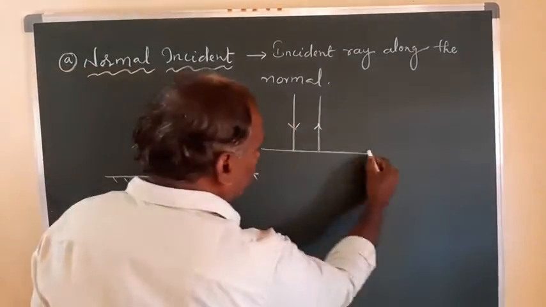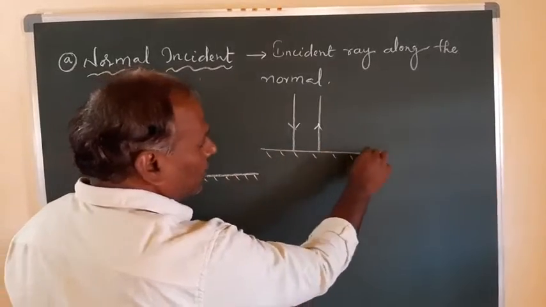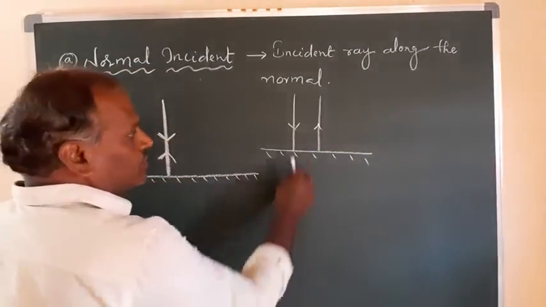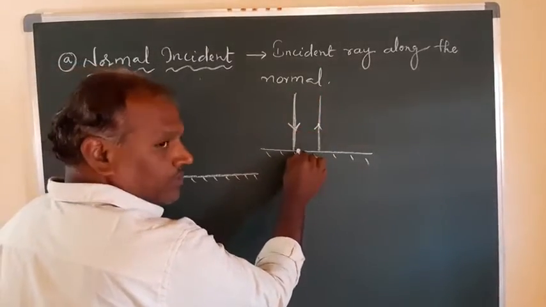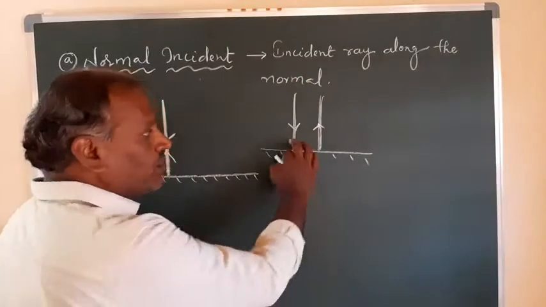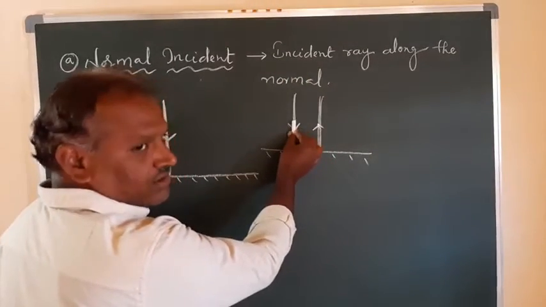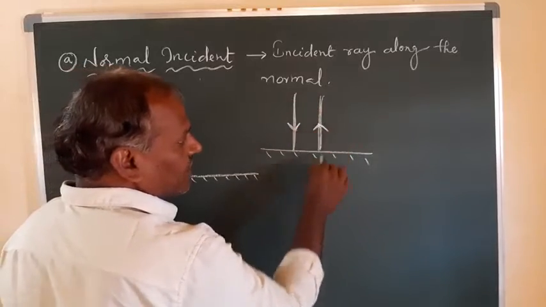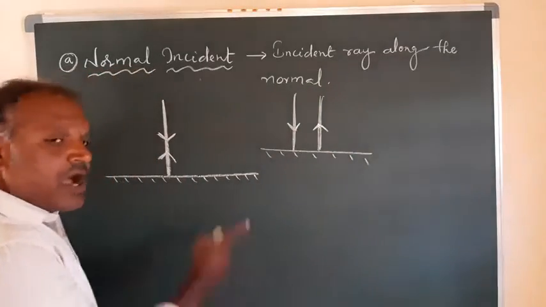This is a plane surface. I drew the rays separately, but here they make the same line. So this is the incident ray towards the plane surface, and this is the reflected ray away from the plane surface, both perpendicular and on the same line. Right? This is the direction of the incident ray, and this is the direction of the reflected ray. So both are in opposite directions.